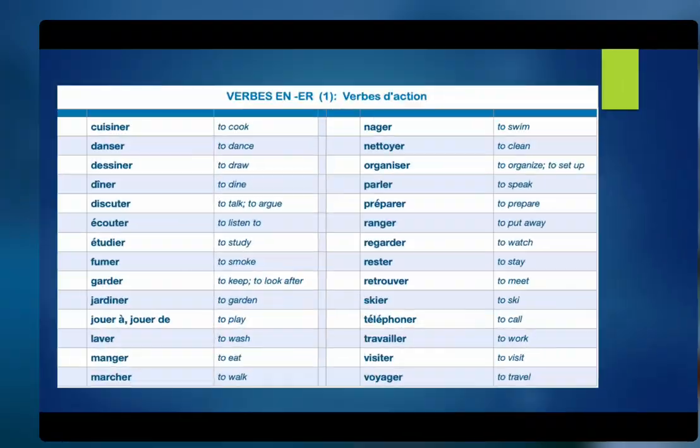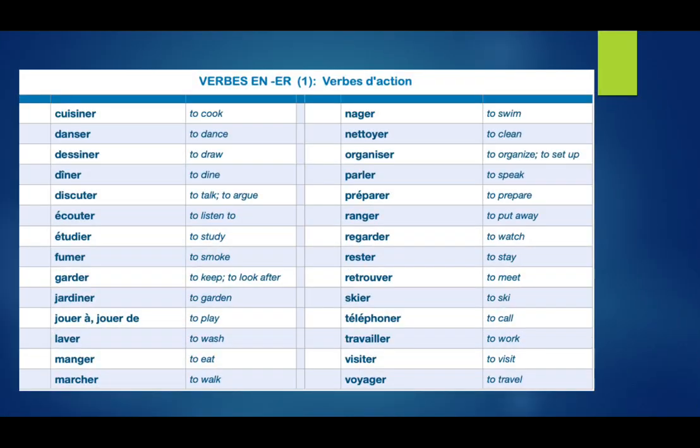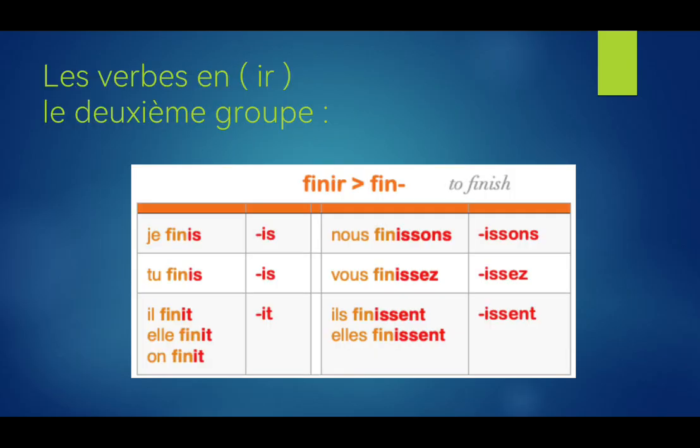And let's go back here to the same PowerPoint. So as I said, we can apply the rule to these verbs. There is little difference in some verbs, but the main rule is what I explained. Okay, if we move to the second group verbs, second group is ending with IR. It's called le deuxième groupe, second group. Mainly here, we will take a verb like finir, we will remove or cut the IR, I don't need it anymore. And then I will add the endings which are written in red. You can see it's written next to the verbs.